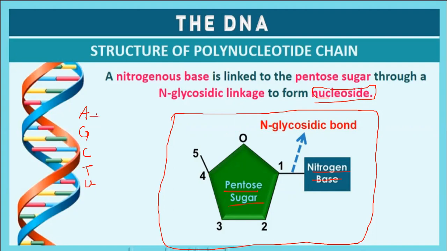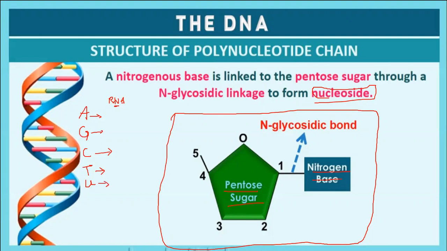For example, adenine in the case of RNA forms adenosine. Guanine forms guanosine. C gives cytidine, not cytosine, okay? T gives thymidine and not thymosin. U gives uridine.